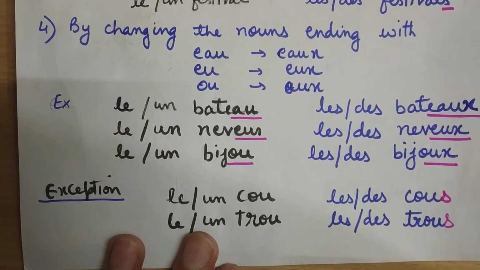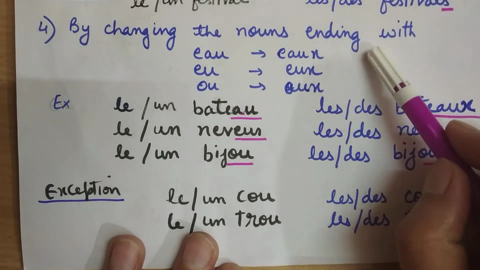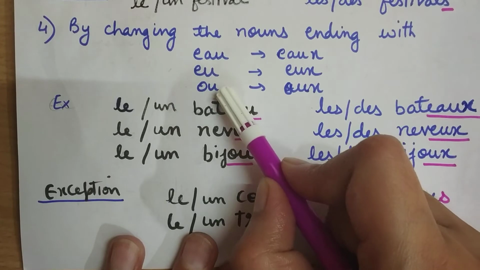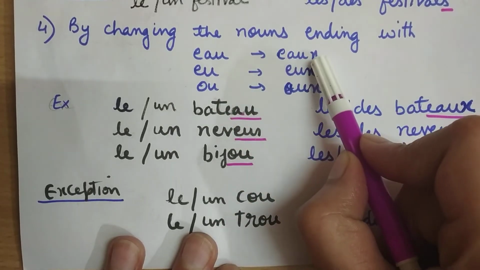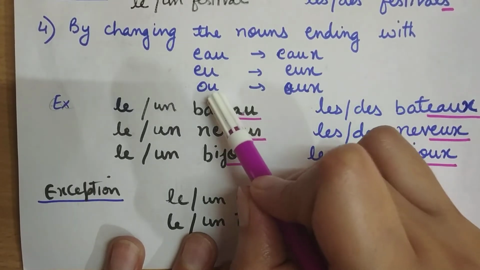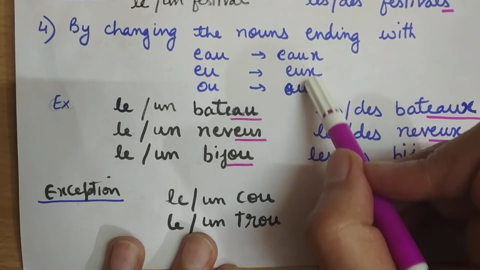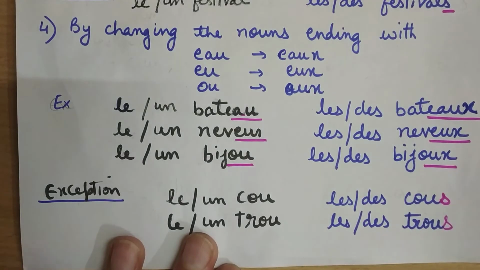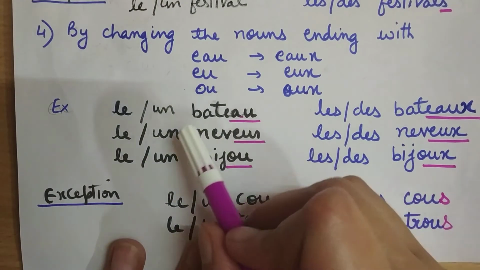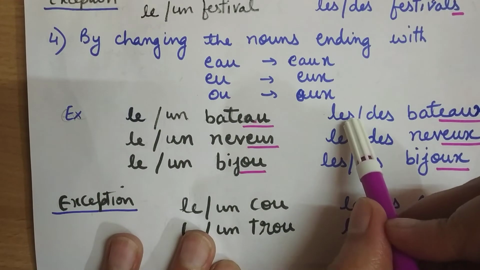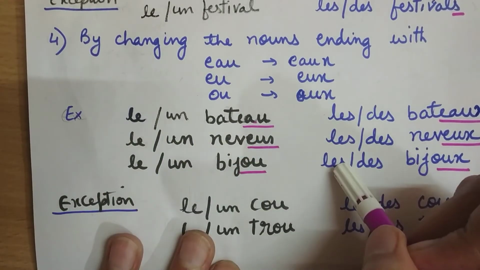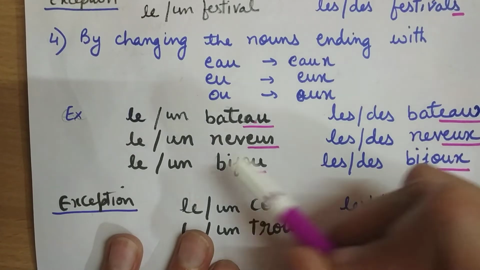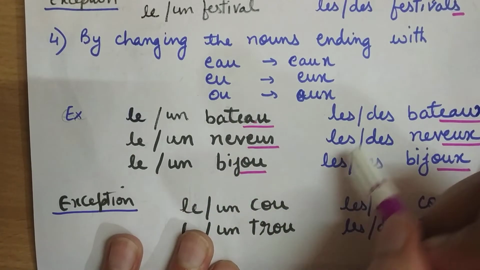By changing the nouns ending with EAU, EU, OU: EAU changes to EAUX, EU to EUX, OU to OUX. Or in general we can say we have to put X with each of the forms. Okay. Let's see. Le will change to les. Un changes to des. Whichever article is there, changes to les or des.